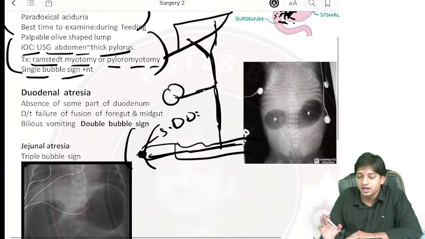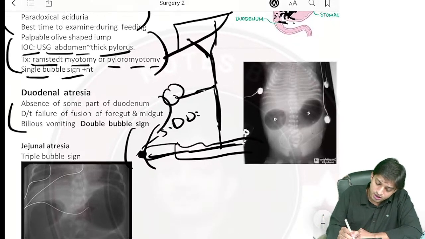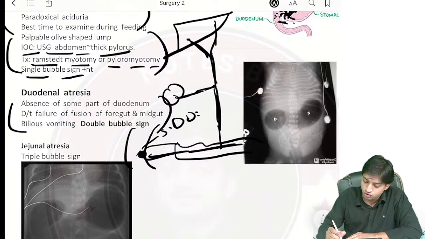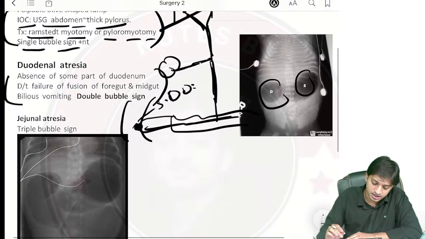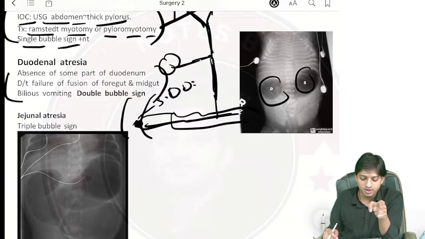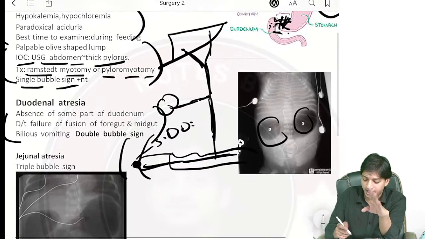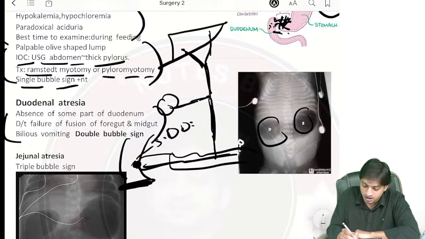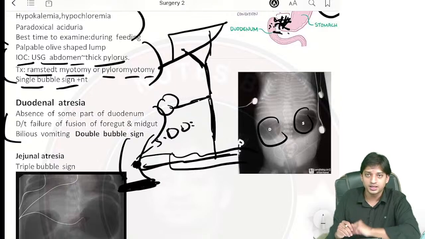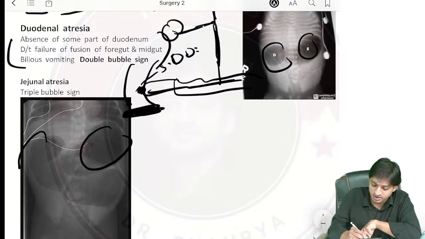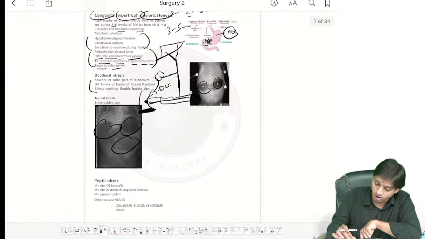You can see here. Coming to duodenal atresia, what is happening? There is absence of some part of the duodenum. Simple image you look, you will have the double bubble sign, right. And since there is duodenal atresia, the vomiting will be bilious. I have already told you about the biliary tract. I told you why the sphincter of Oddi, everything, the bile and the other contents are coming into the duodenum. So if there is duodenal atresia, suppose in the lower part, the vomiting will always contain bile. Jejunal atresia, there will be triple bubble sign. They have asked you in radiology, right?